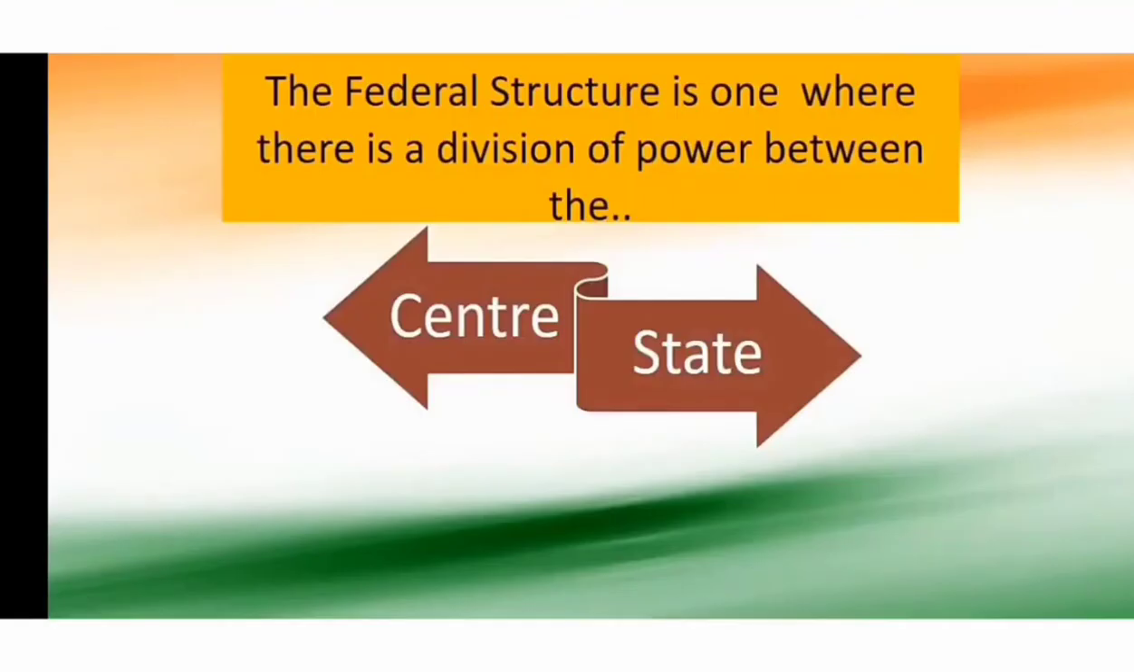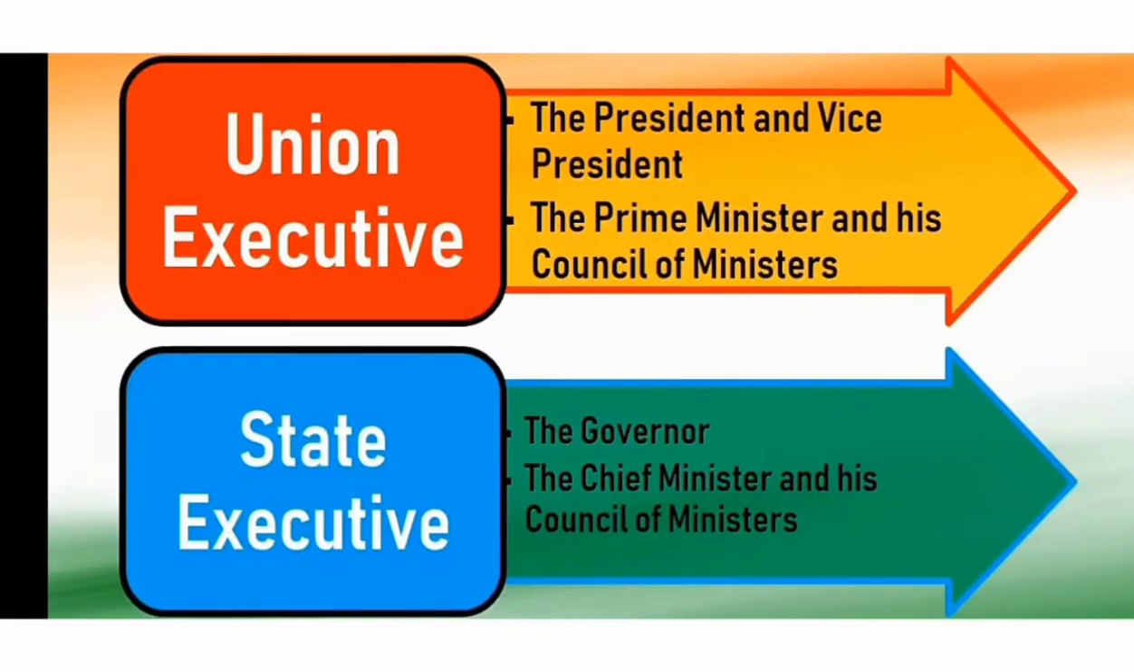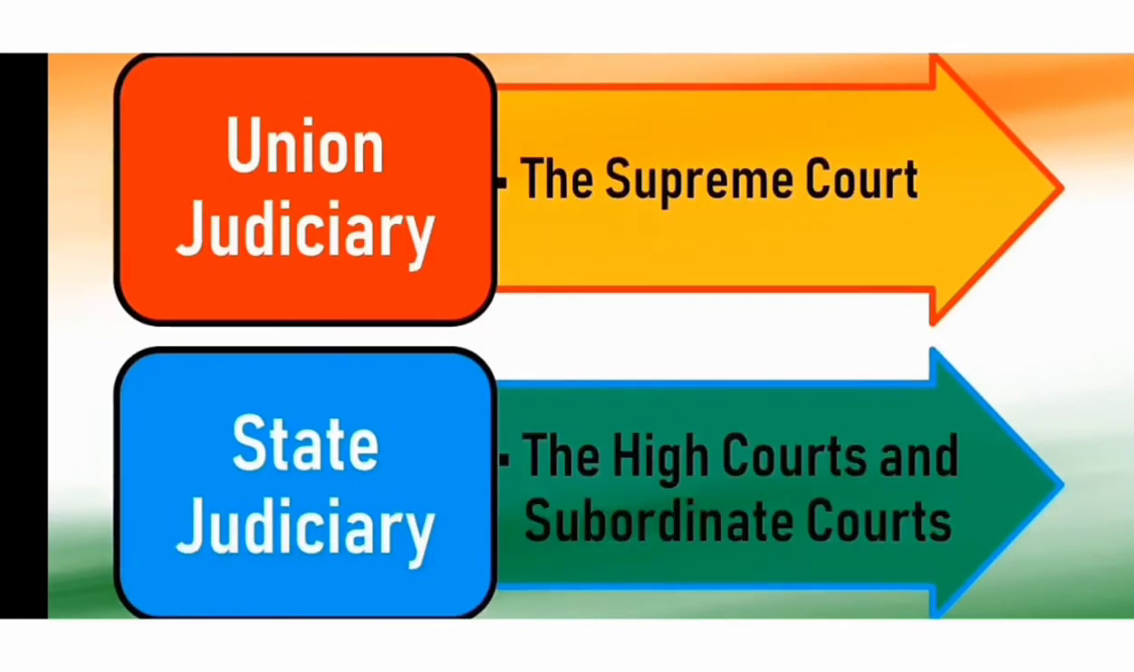Then the federal structure is one where there is a division of power between the center and state. Center plus state is looked after by the Supreme Court, and it forms the federal structure. Then union executive: the president and vice president, the prime minister and his council of ministers. State executive includes the governor and the chief minister and his council of ministers. Then union judiciary includes the Supreme Court, and state judiciary includes the high courts and subordinate courts.